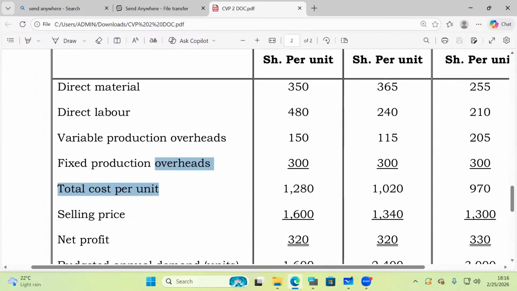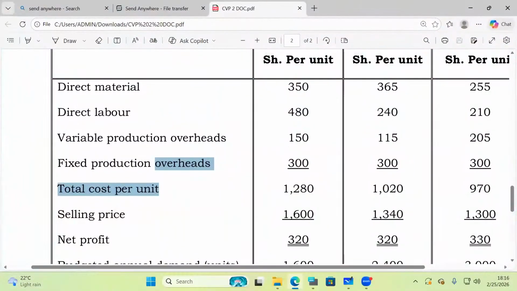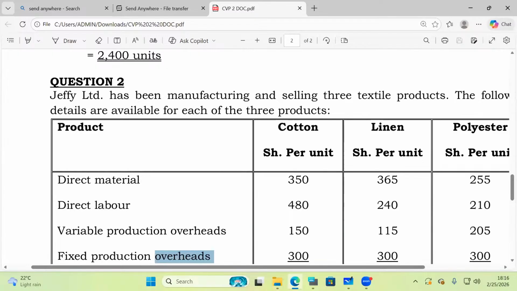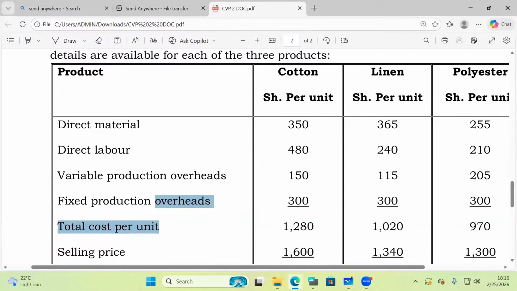Who is able to calculate this variable cost per unit for me for the first product? For the first product, we have cotton, isn't it? So then for cotton, how much is the variable cost per unit? 980. Very good. Student is telling me, Mwalimu, don't look far away. We shall be able to calculate this variable cost per unit for cotton. They have been able to calculate very well because they know that variable cost is DM plus DL plus any variable production overhead, isn't it?